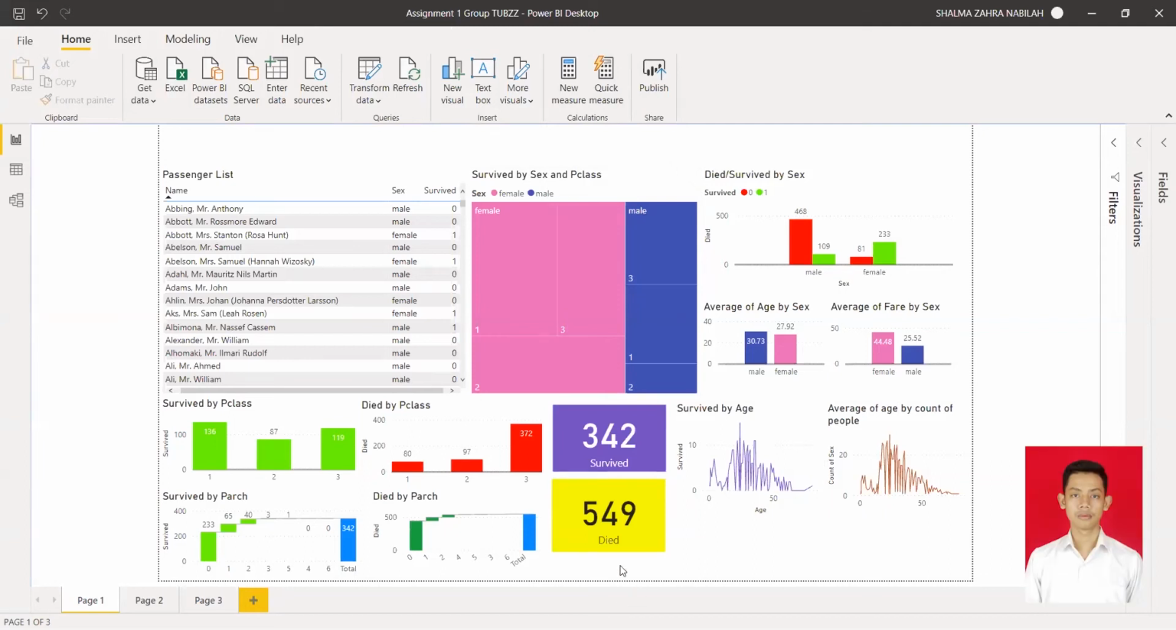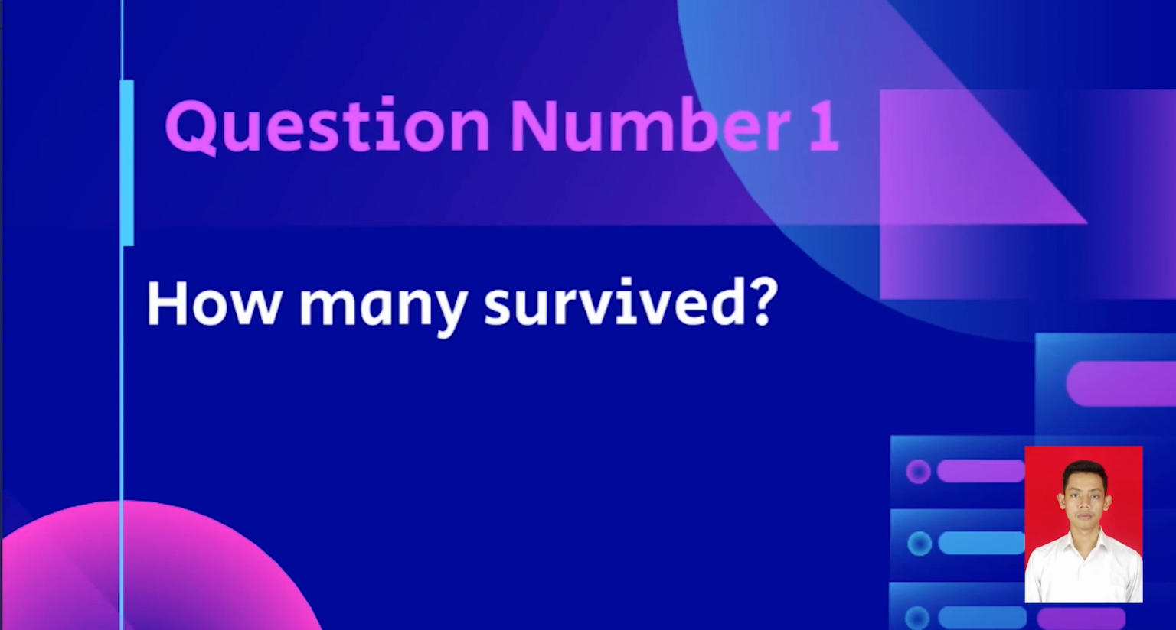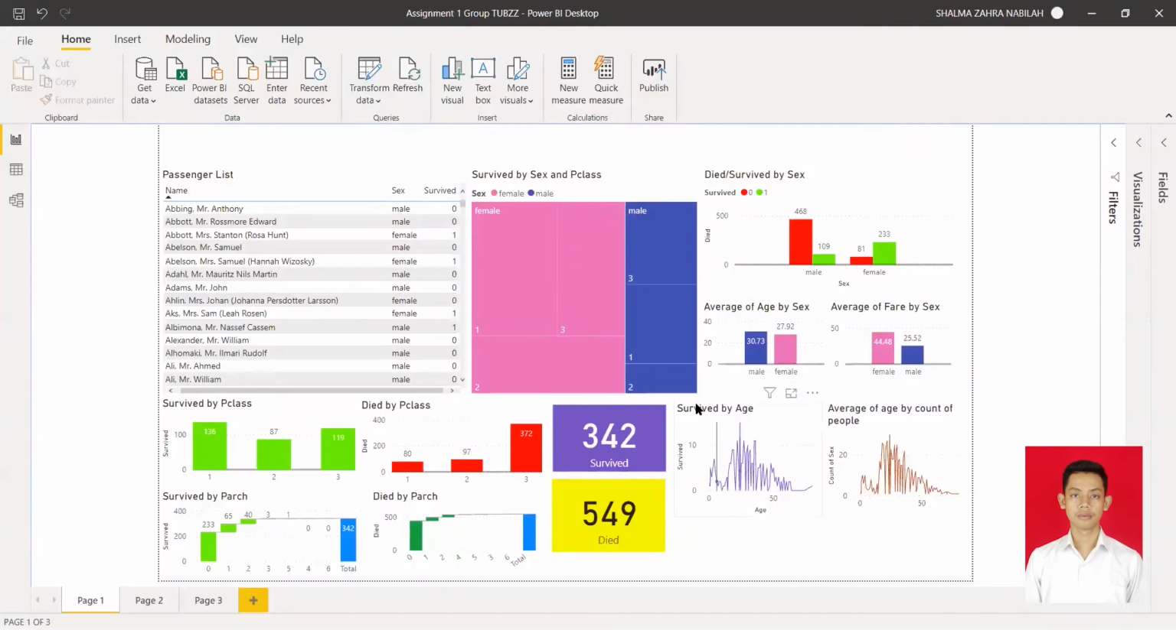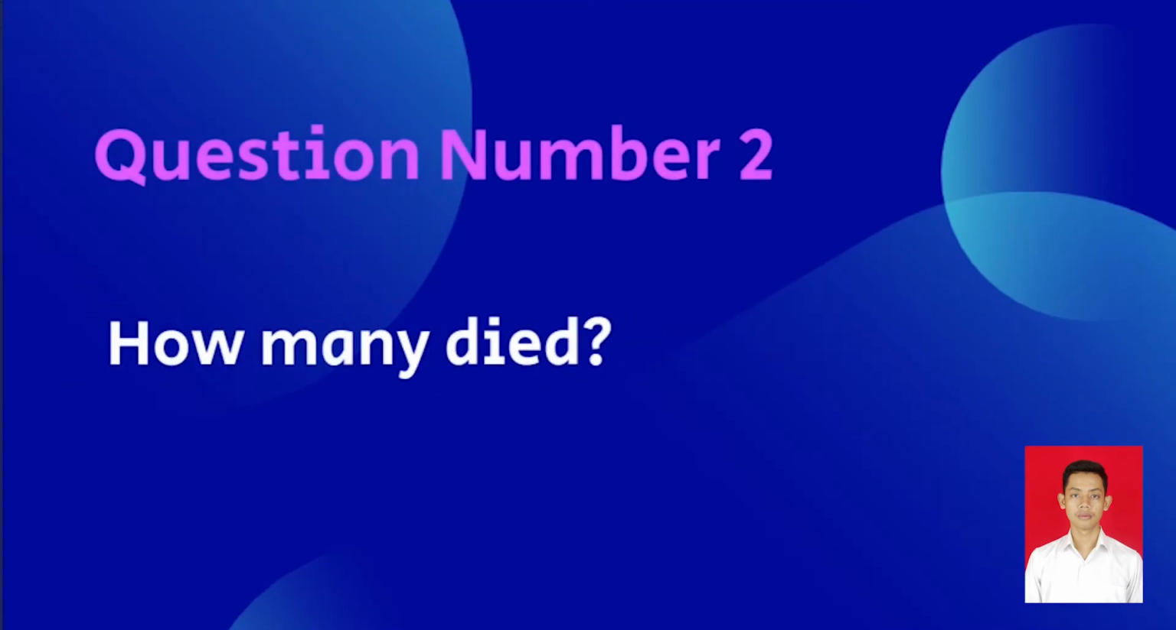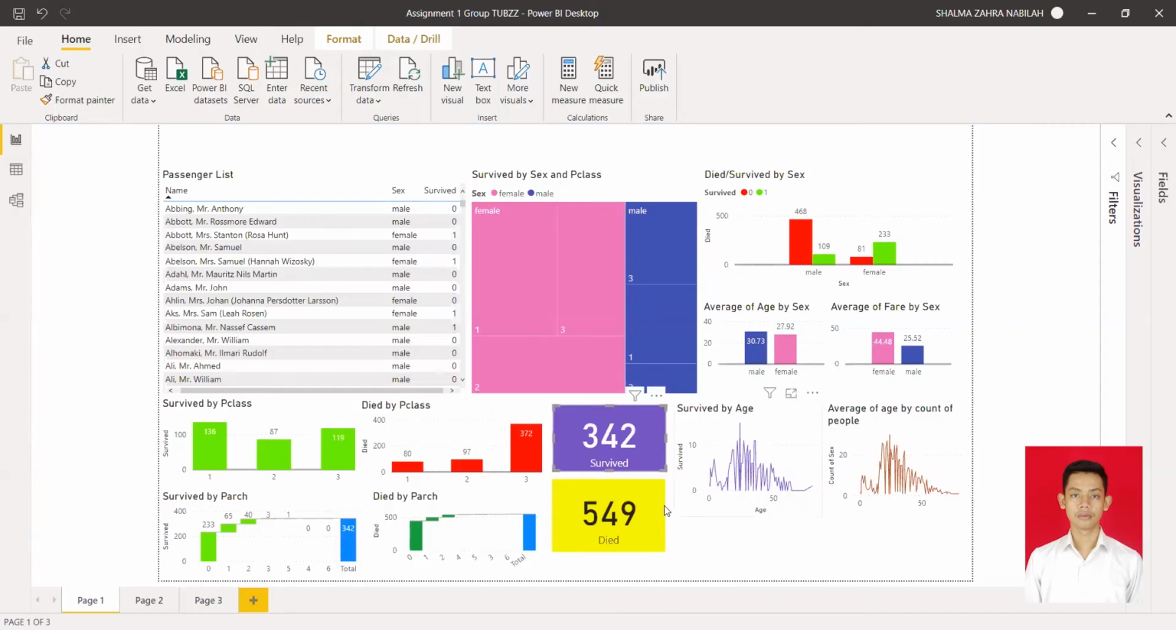Starting from the first one, the question is how many survived? We can see from the bar that there are 342 people. And the second question is how many died? There are 549. The answer just appears on the data visualization that you can see.